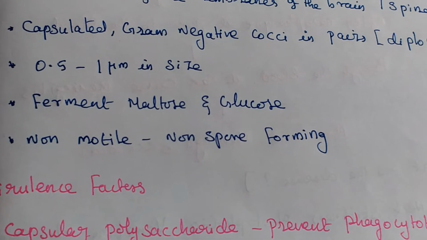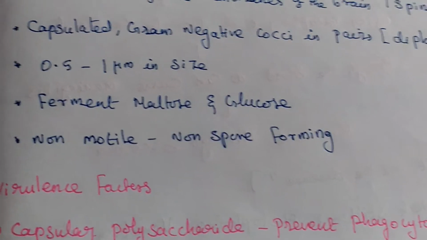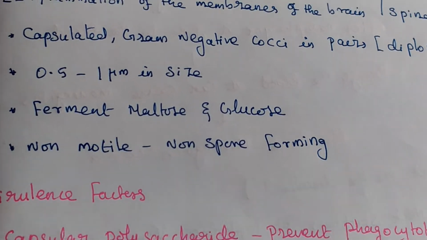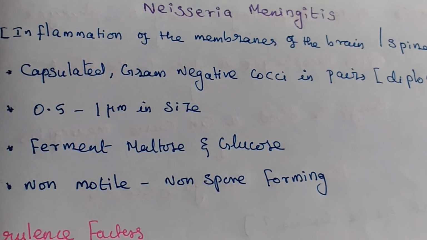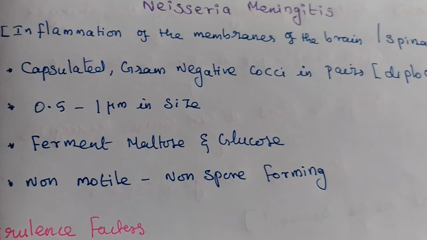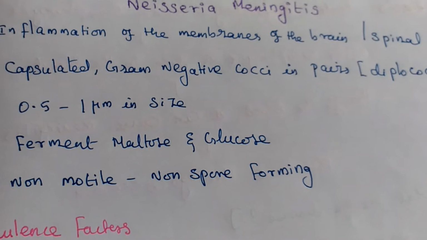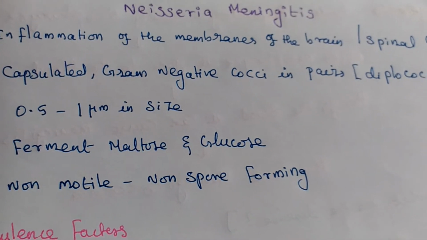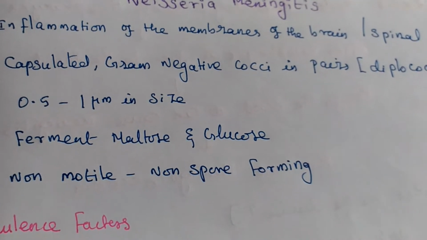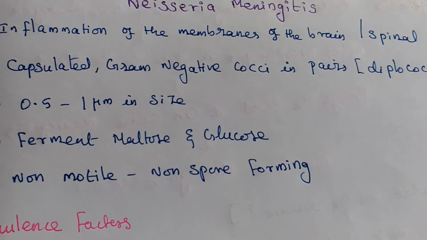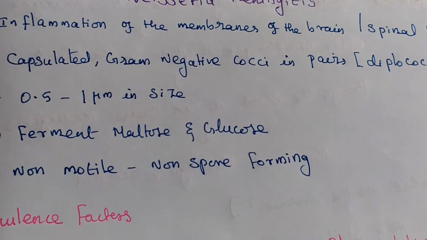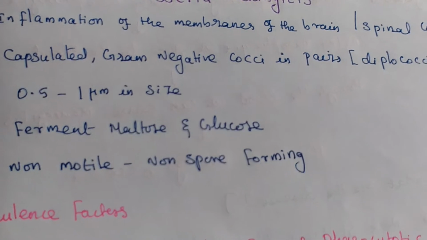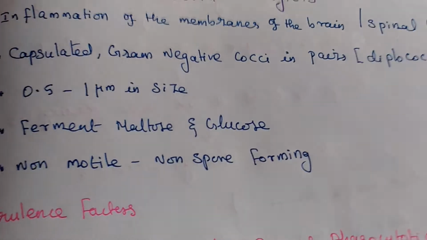It can ferment maltose and glucose. This one is a non-motile, non-spore-forming organism. So, morphology of Neisseria meningitidis: capsulated, gram-negative cocci, always arranged in pairs, diplococci, 0.5 to 1 micrometer in size. It can ferment maltose and glucose. These are non-motile and non-spore-forming organisms.